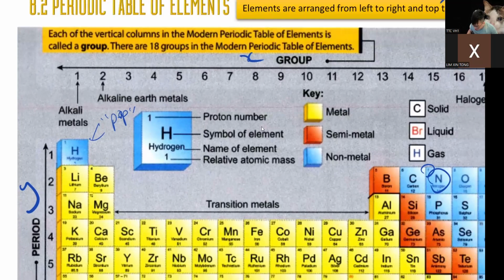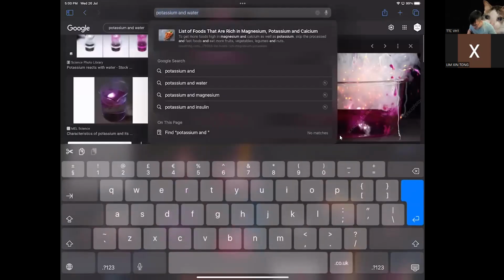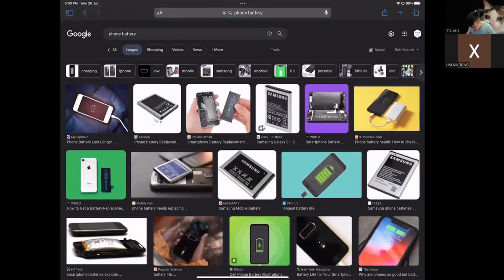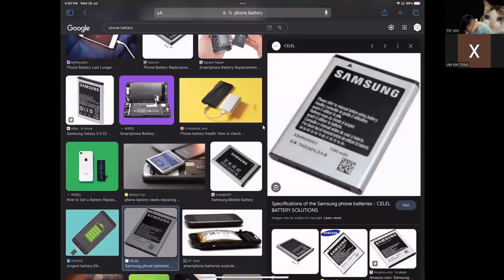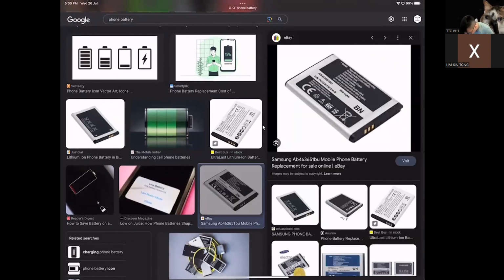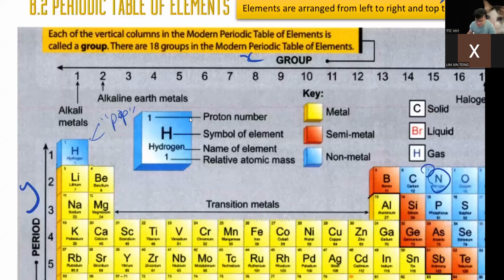That's why when you play with rechargeable battery, let's say phone battery. If you change your phone battery nowadays, you cannot just change it like that. They are sealed inside. Usually you will see a warning that says do not puncture. It means you don't use something to poke on it because this thing will just catch fire. Phone batteries, they are freaking crazy. So that's why you don't mess with them.